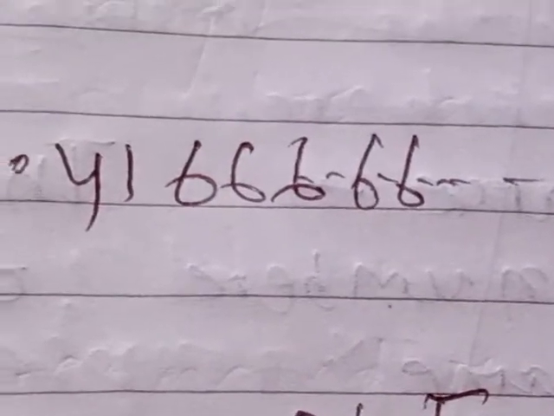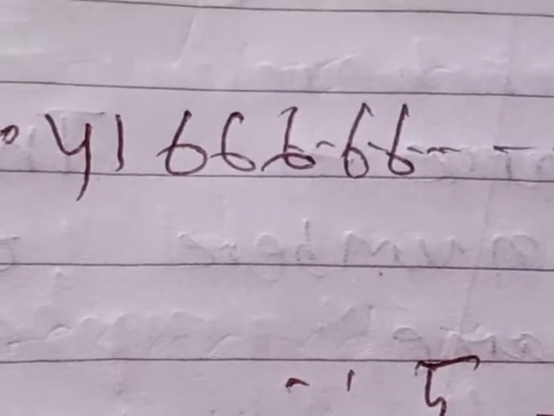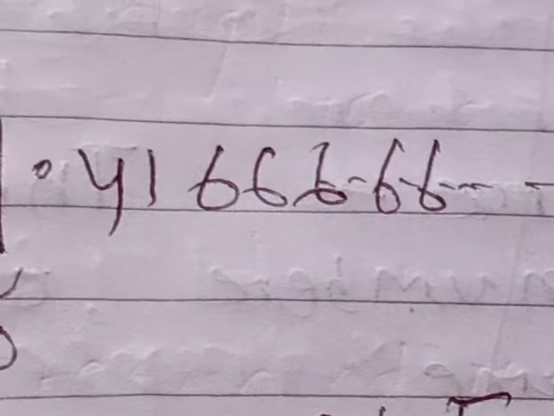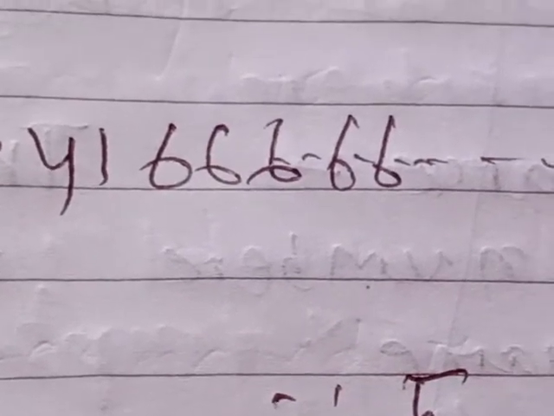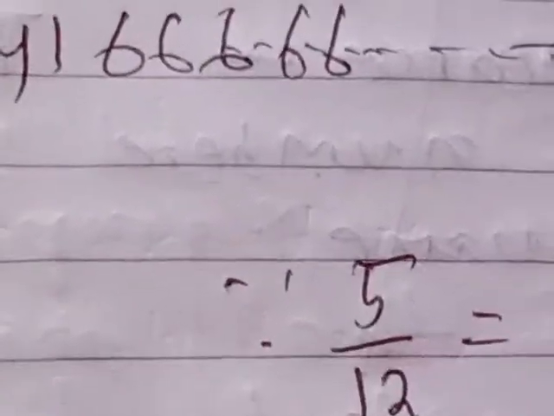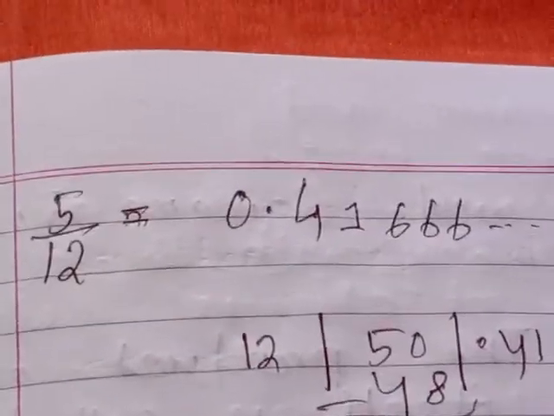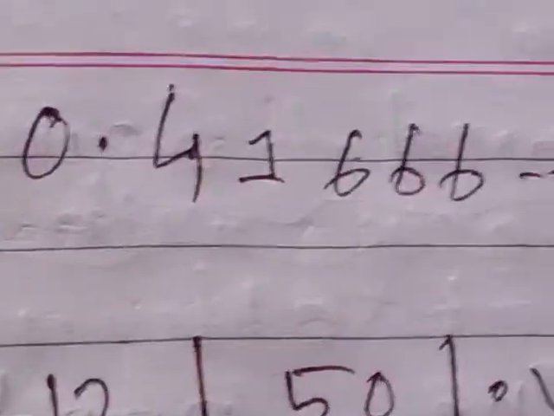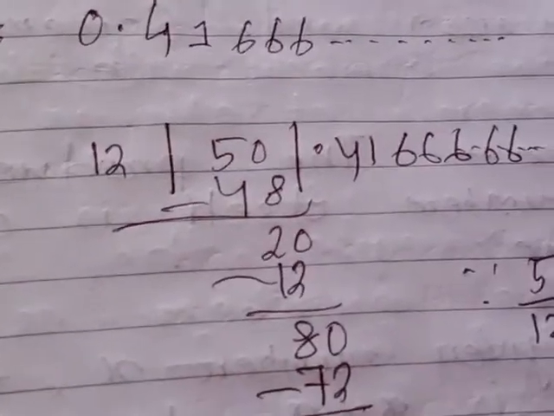So here in this decimal formation the digit 6 is repeated. That is why it is a non-terminating decimal. Since the digits are repeated, it is also called what? A recurring or repeated decimal number. Recurring means repeated, a digit is repeated. Understand? So 5 by 12 is equal to 0.416666, a non-terminating repeated decimal number because the digit 6 is repeated.